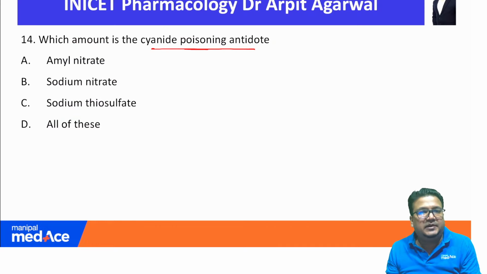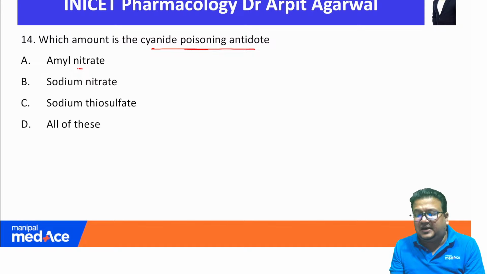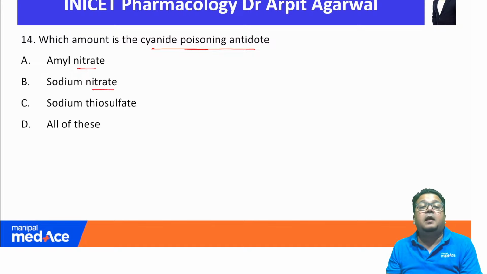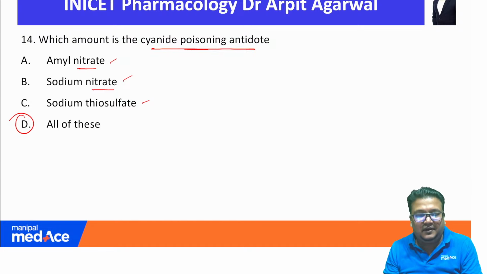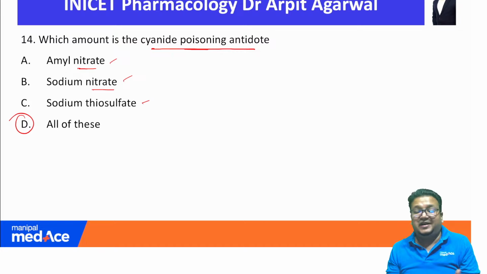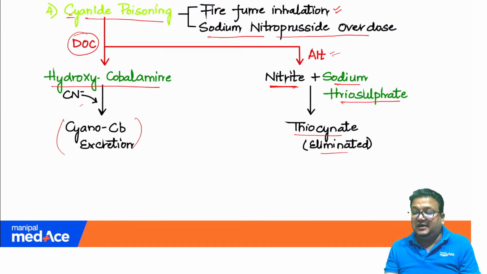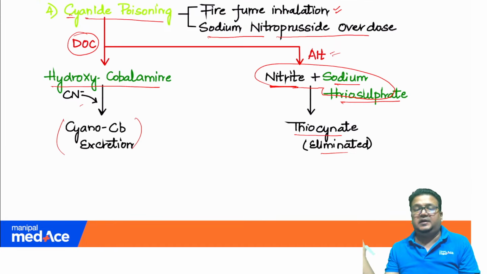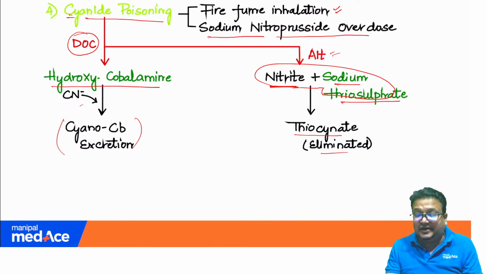And that is what has been asked. So whether it is nitrate, ideally it should have been nitrite, but even nitrate will be accepted. So these two are useful, and sodium thiosulfate. So answer will be all of these. All of these can be used in treatment of cyanide poisoning. So you can see nitrite plus sodium thiosulfate. But what is the drug of choice? Hydroxycobalamin, because that acts fast. Okay. So that is the question number 14, cyanide poisoning.